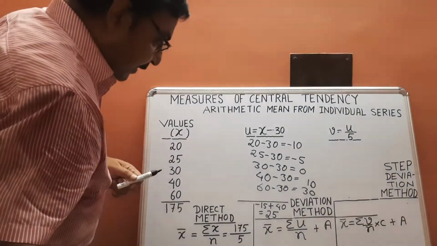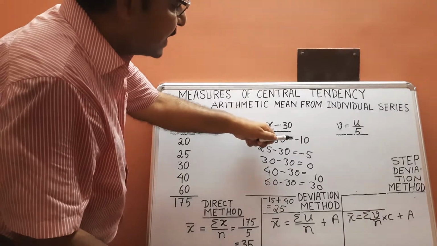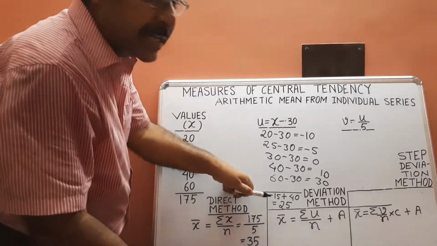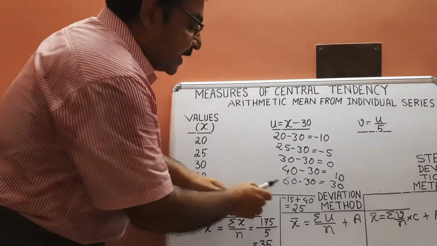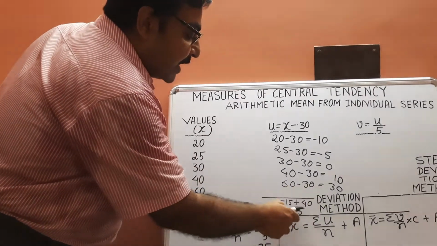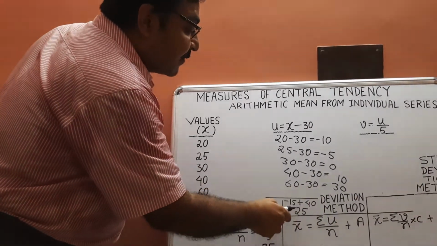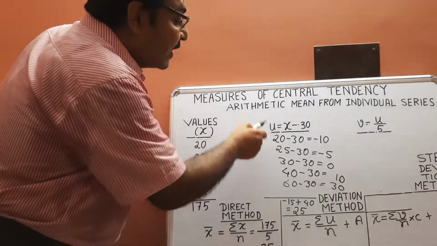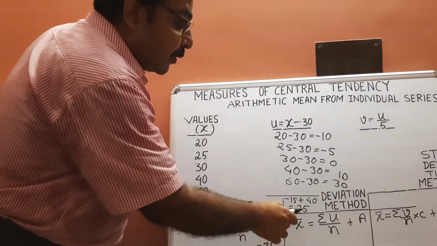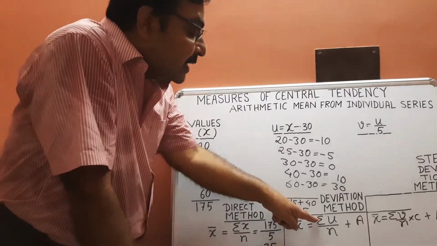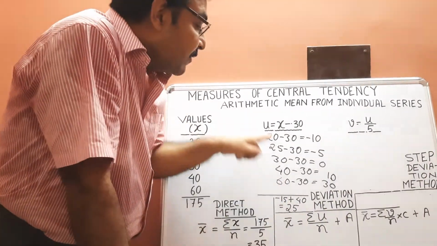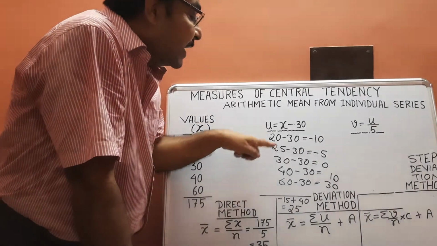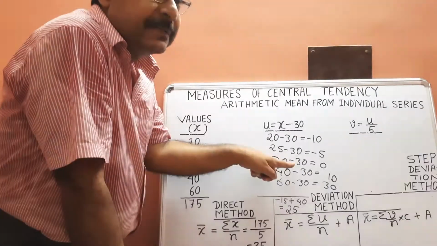What should be the total? Here minus 10 minus 5 is equal to minus 15. And 30 plus 10 is 40. So minus 15 plus 40, 25 is the answer. 25 is the sum of the U series. Your formula in case of deviation method, summation U by n plus a. What is U? U is the variable which is formed taking deviation from 30.